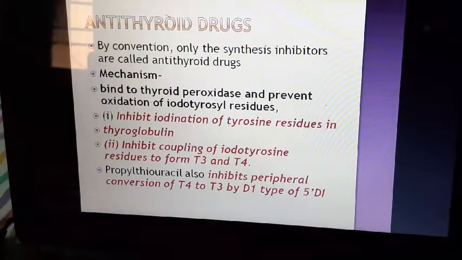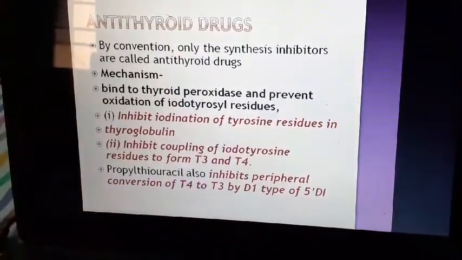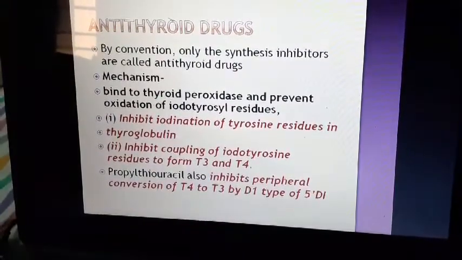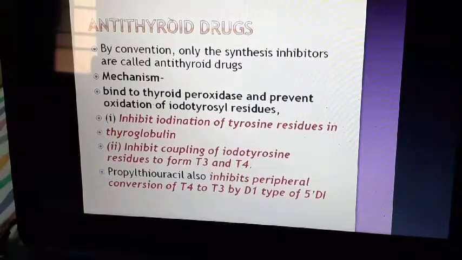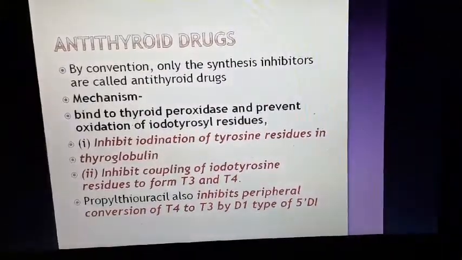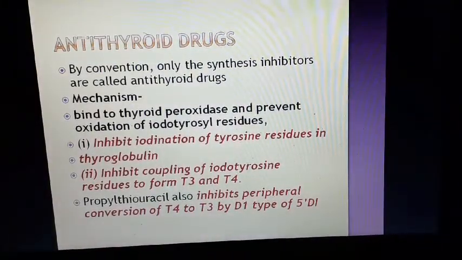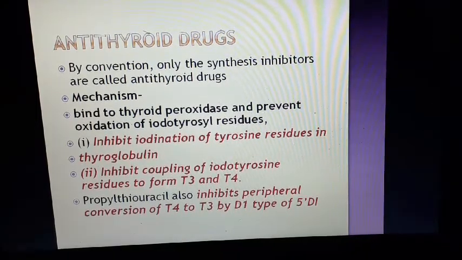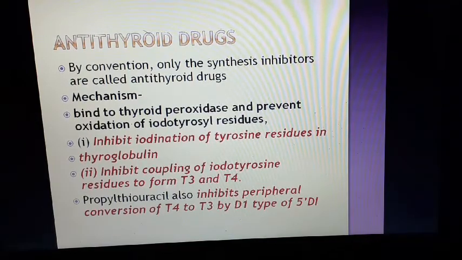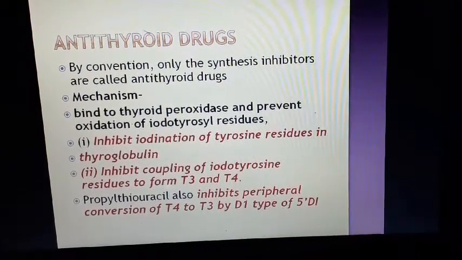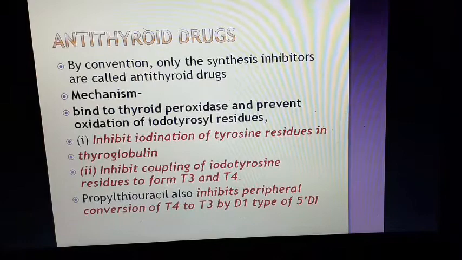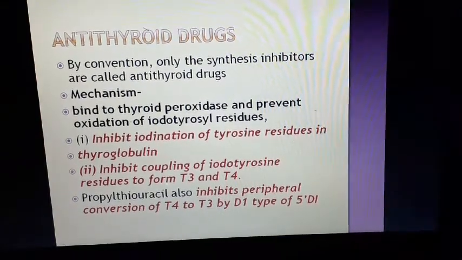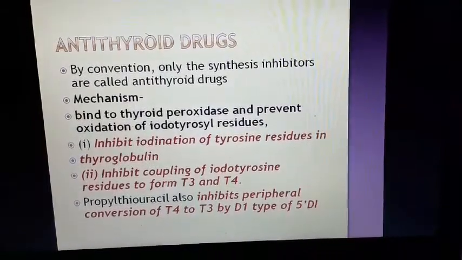Okay. So if a question comes on the mechanism of action of carbimazole or methimazole, then you have to answer these first two steps: inhibit the iodination of the tyrosine residue and inhibit the coupling of the iodotyrosine residues to form T3, T4. But for propylthiouracil, if a question comes, then it has this third action, that is inhibition of the peripheral conversion of T4 to T3. Thus in a hyperthyroid, thyrotoxic state, propylthiouracil is more useful than carbimazole because it inhibits the T4 to T3 conversion, which is the active form. So the active form is less generated.